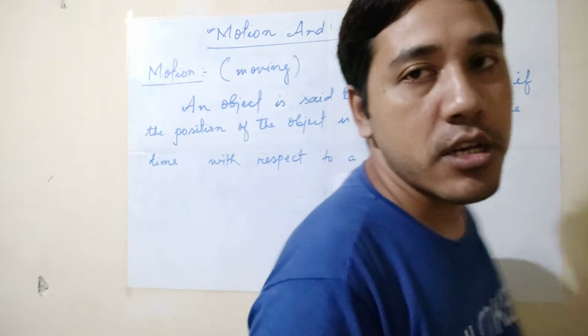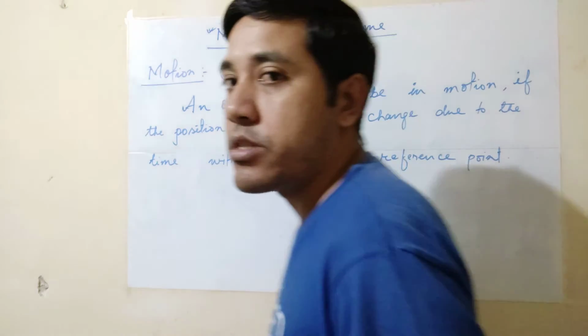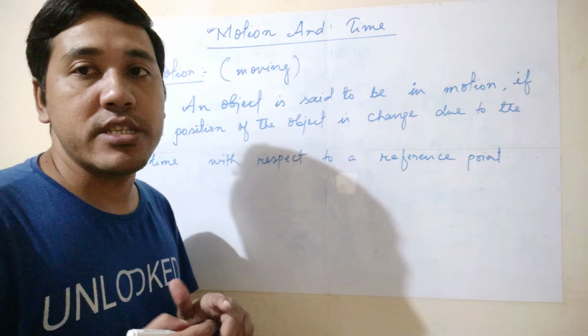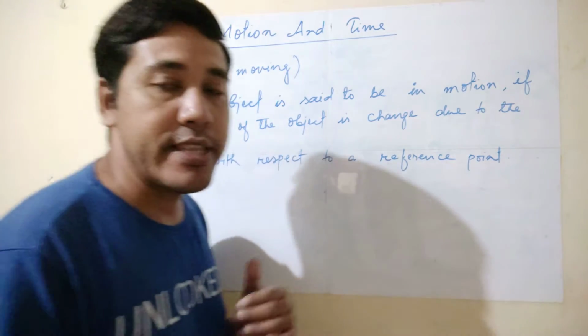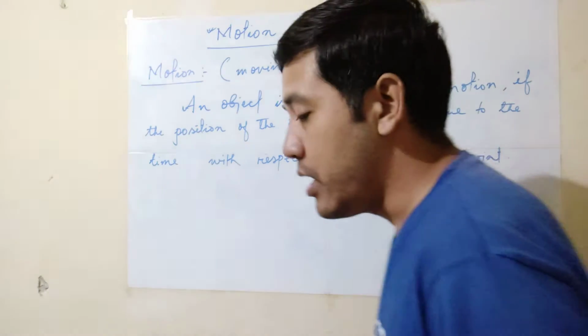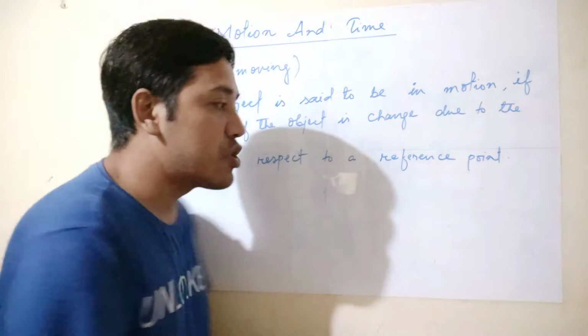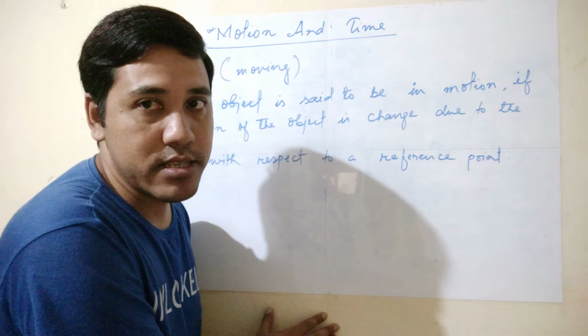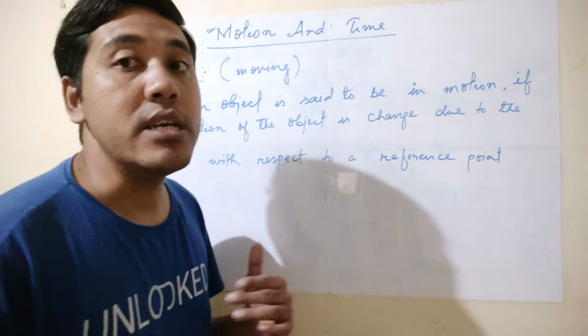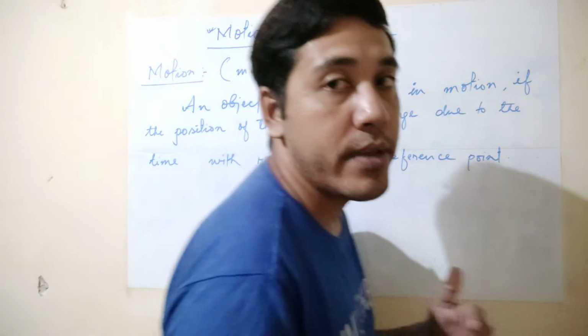Look here, I am moving. I am in motion. How can we say that I am in motion? We can say that the position of my body is continuously changing with time, but the position of this world does not change with time. Because of this, we can say that I am moving.